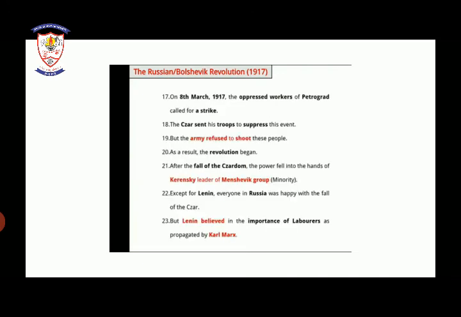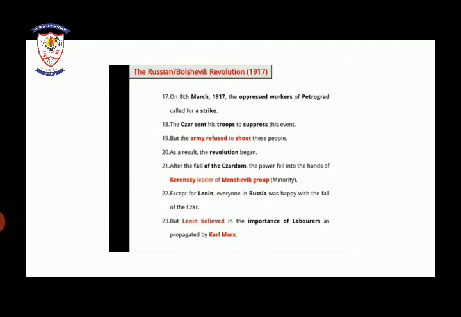So what happened next? In March 1917, the oppressed workers of Petrograd called for a strike. The Tsar sent his troops to suppress this, but the army refused to shoot these people, just as earlier they had fired on innocent people.